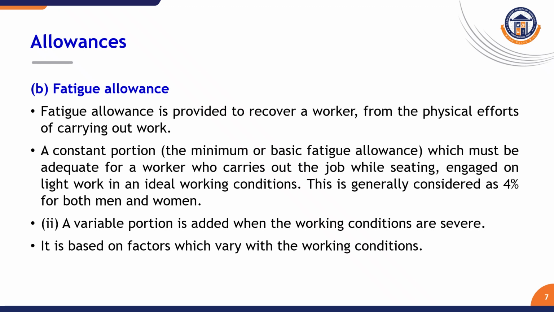A variable portion is added when working conditions are severe. That is when, assuming the air conditioning or humidification plant has failed on a particular day, the percentage will be more. It will vary with working conditions depending on the type of work. In the textile and garment industry, and in the textile chemical industry where mixing of chemicals takes place, the allowance is more because fumes come out, so they are given more allowance there.